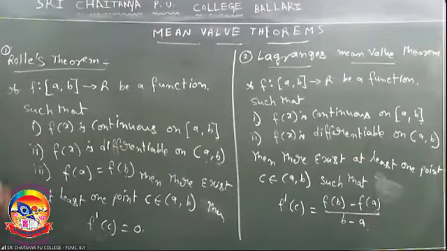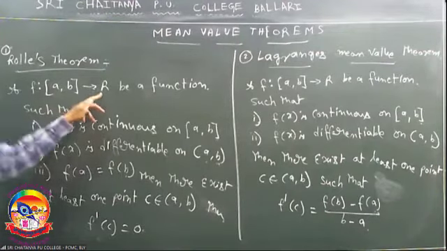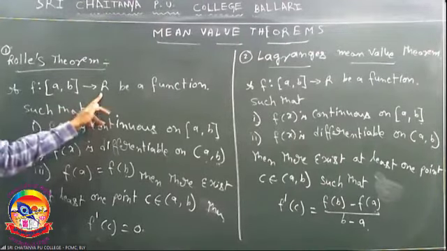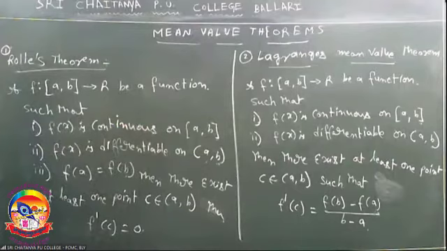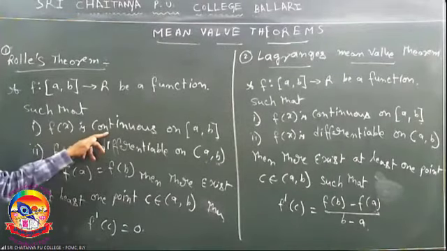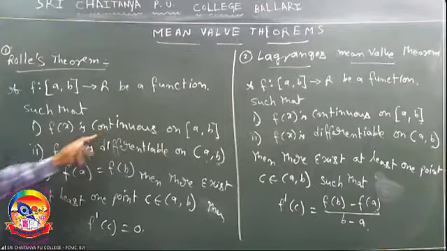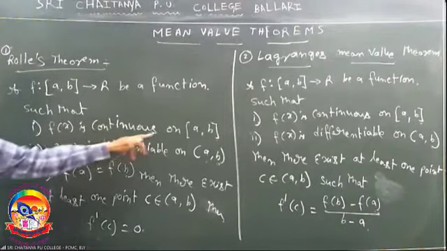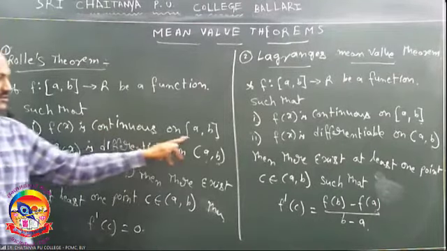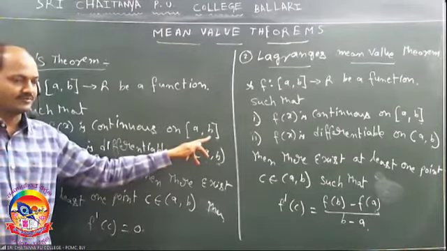First, Rolle's theorem. If f: [a, b] → R is a function such that, first condition, f(x) is continuous on the closed interval [a, b].